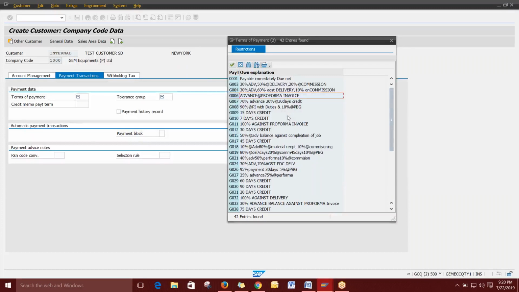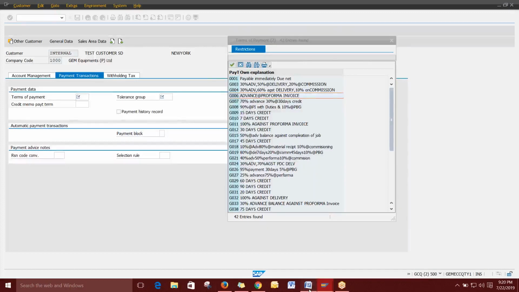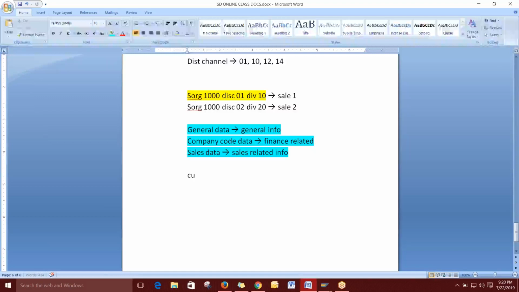Yes, for example, this month is July. If the customer has given an order of 20 lakhs on the first date of August, okay. So the customer order value is 20 lakhs. Next, the first of August.